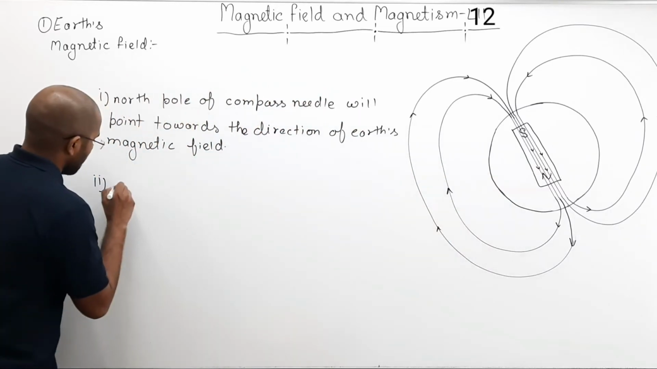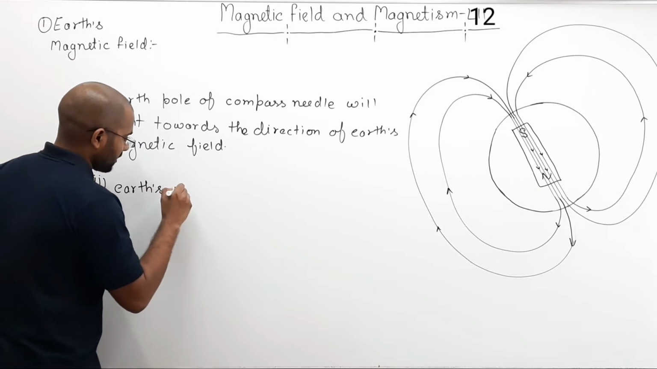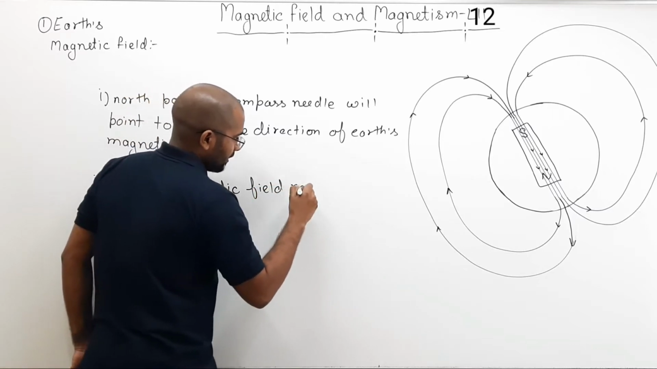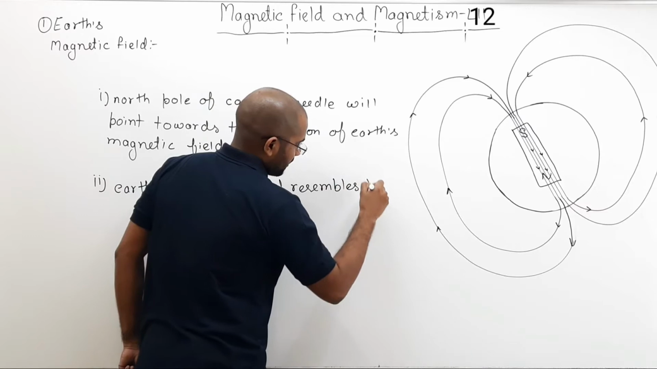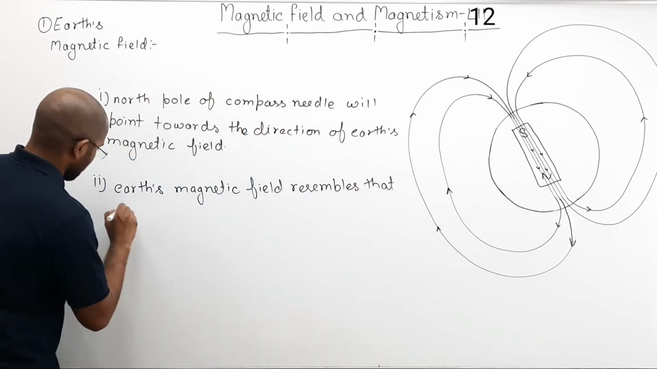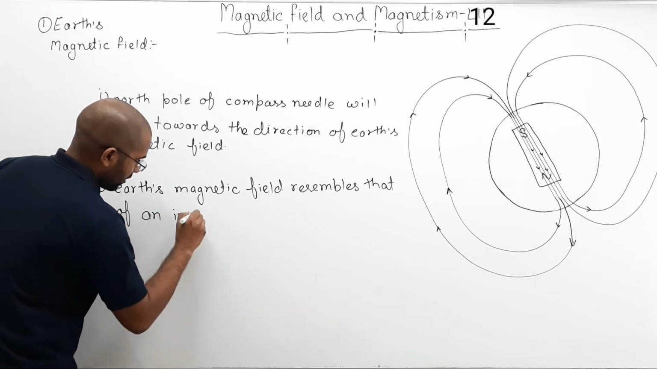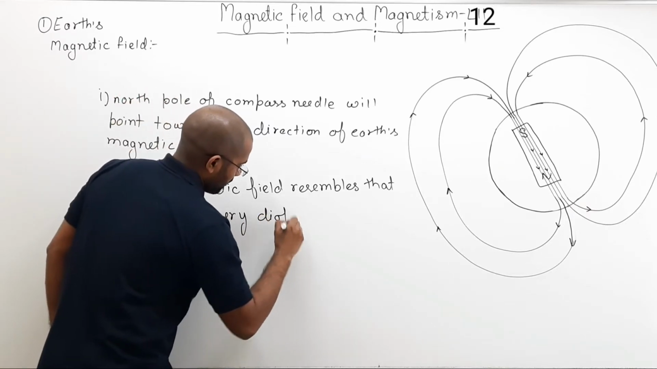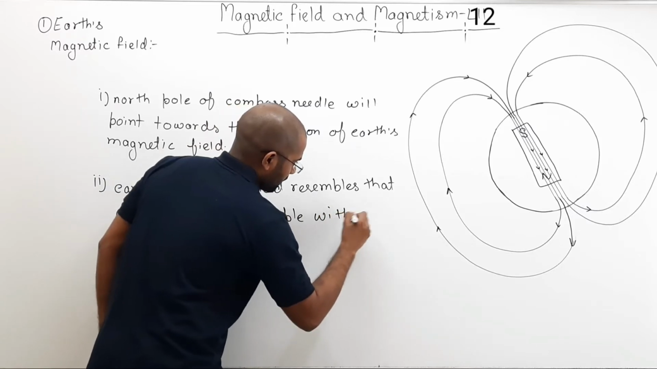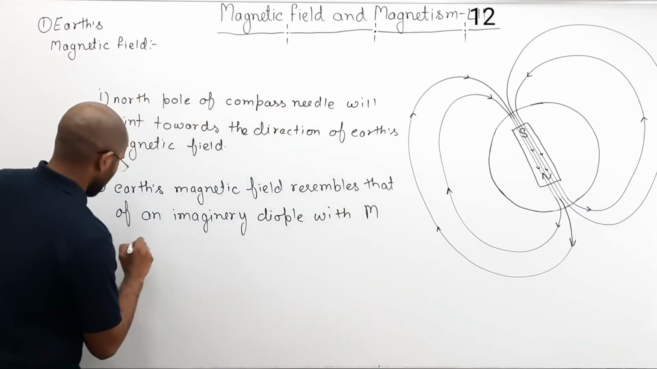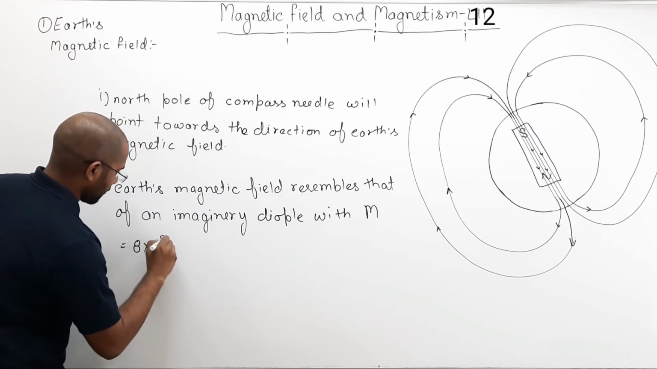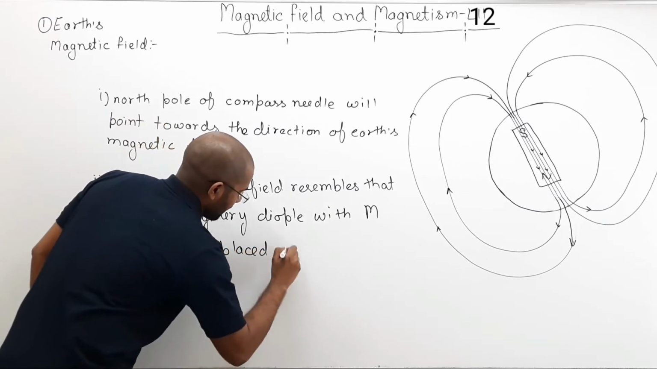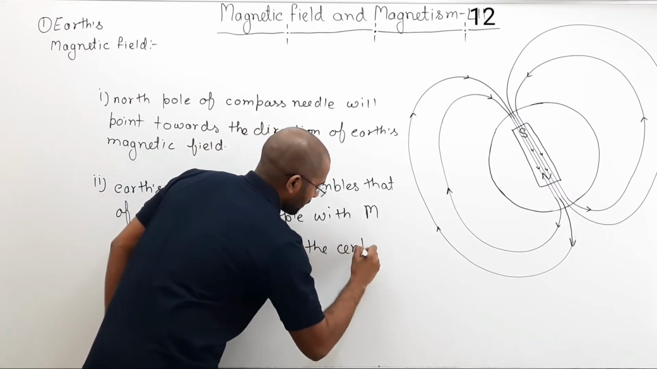So let's write: Earth's magnetic field resembles that of an imaginary dipole with dipole moment m equals 8 into 10 to the power 22 joule per Tesla placed at the center of Earth.